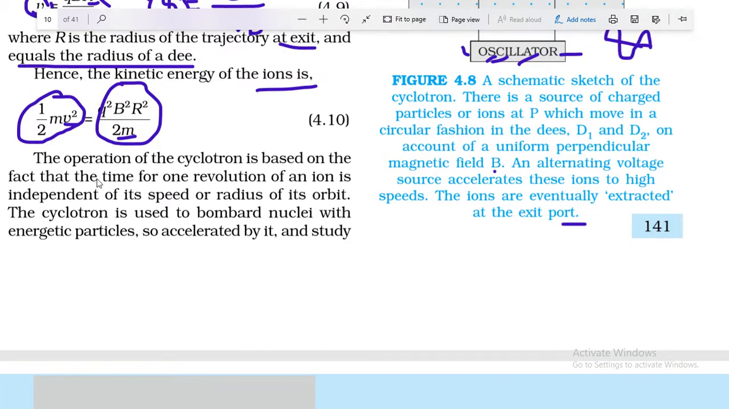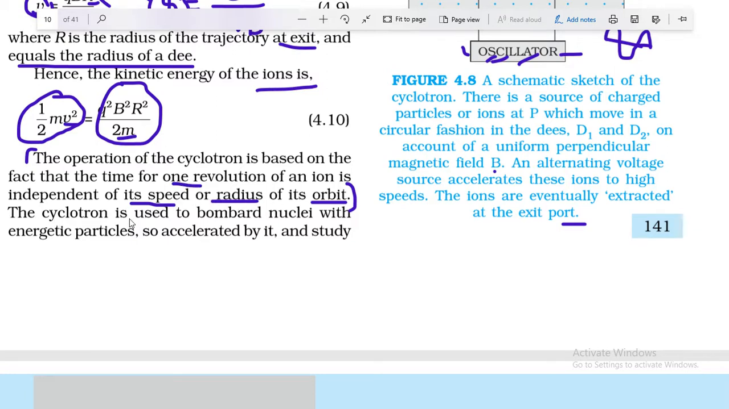You can see here the operation of the cyclotron is based on the fact that the time for one revolution of an ion is independent of its speed and the radius of its orbit. So this is the basic principle of the cyclotron machine. The time of revolution does not depend on its speed and radius.